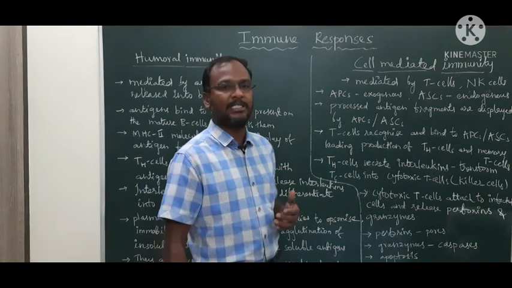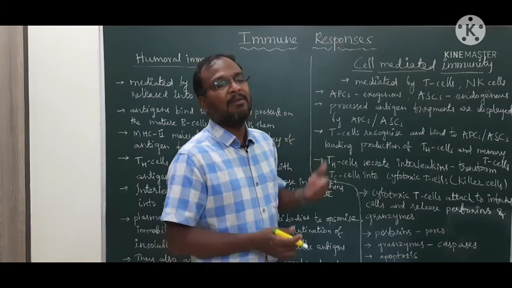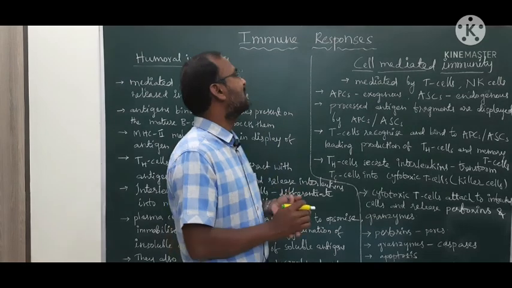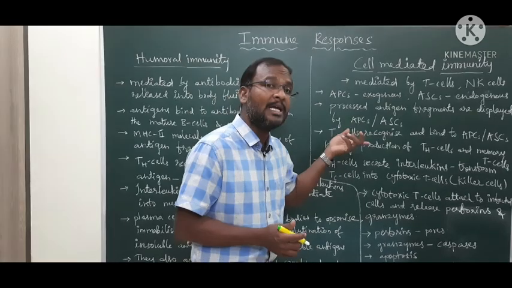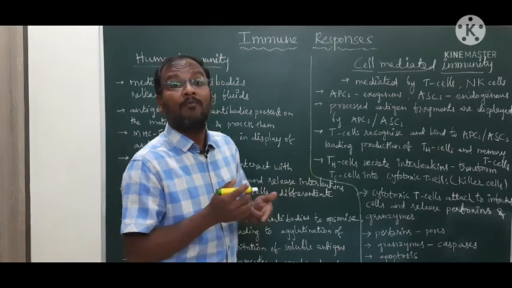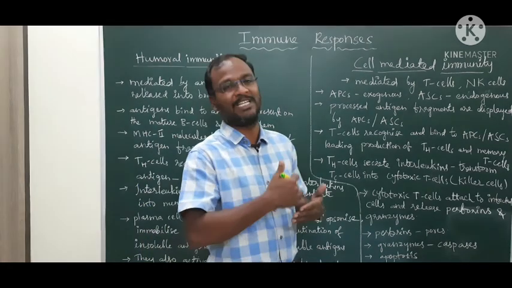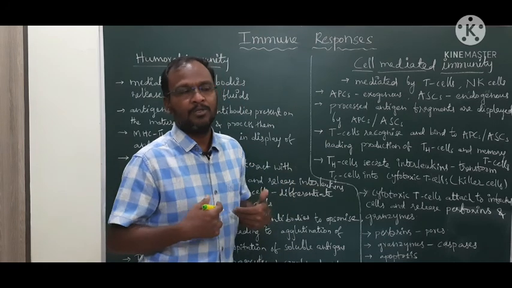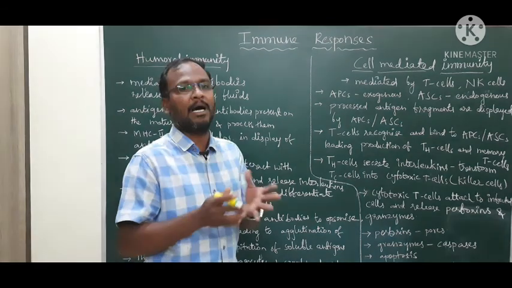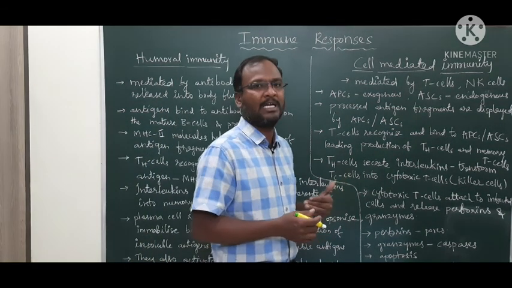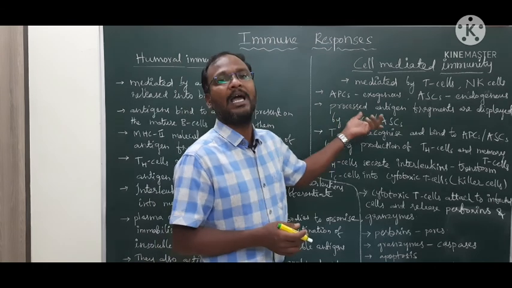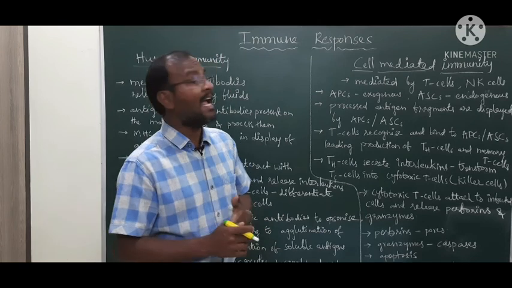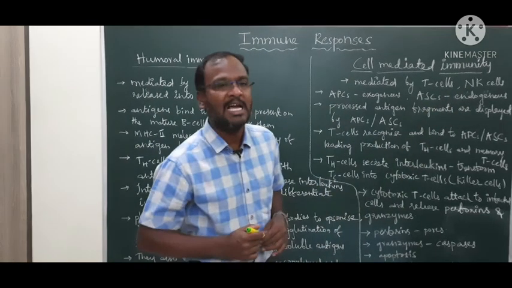Then come to cell mediated immunity. Already I have told you that this does not involve the production of antibodies, and it is carried out for exogenous antigens as well as endogenous antigens. Endogenous antigens are nothing but the altered self cells. When the cells are altered or mutated to become pathogenic or antigenic, those endogenous antigens are also recognized and mediated by the T cells and NK cells. NK cells are called natural killer cells.